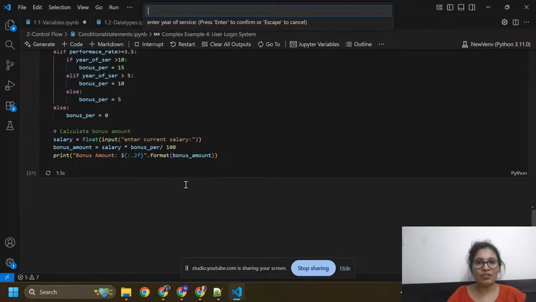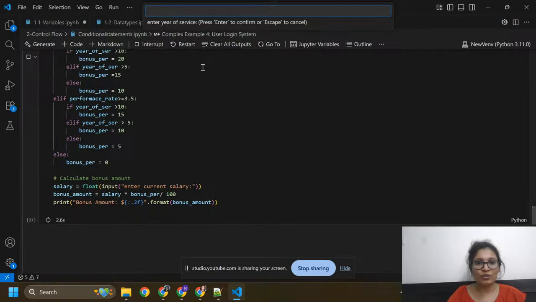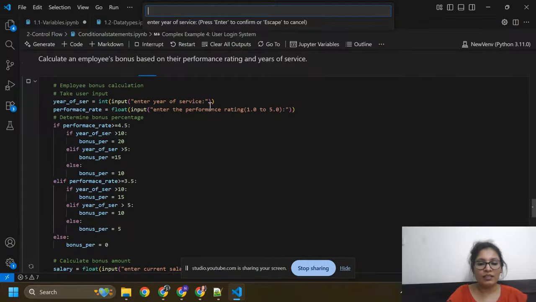Enter years of service. So here for years of service I need to write 5 years. Then I need to enter the performance rating from 1.0 to 5 points. So here performance is 4.4. Enter current salary. Current salary is 40,000.